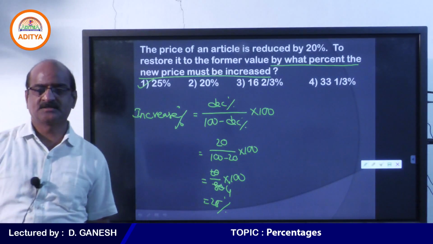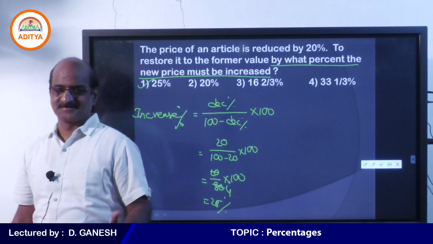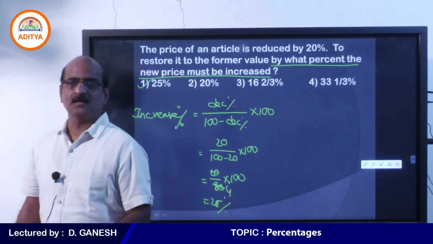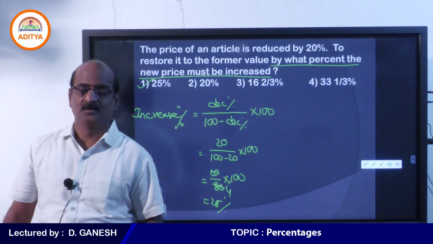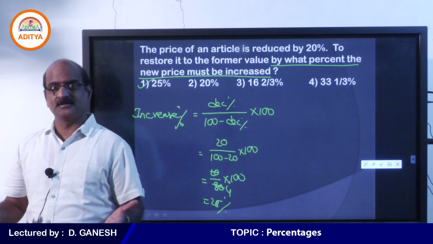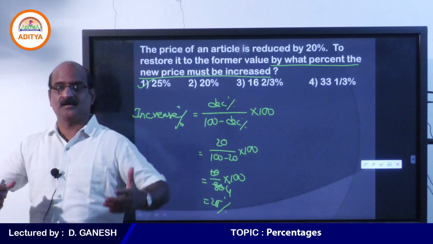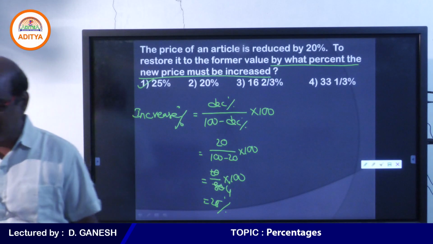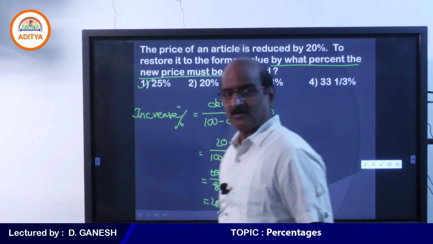This is a very important concept, particularly in percentages. We make use of this. Student, I just want to repeat this once again. Fortunately, because of the pandemic or whatsoever, you got a very good time to understand aptitude. Once you get into your college, you will never have this much time to understand the topic. So please make use of this. I think very soon you will be in colleges for sure. This is a very good opportunity, so you have to understand this.